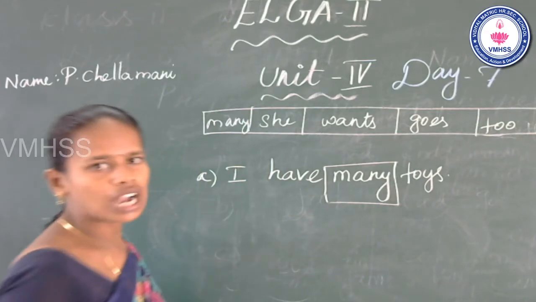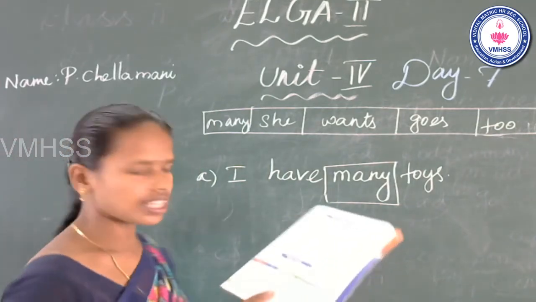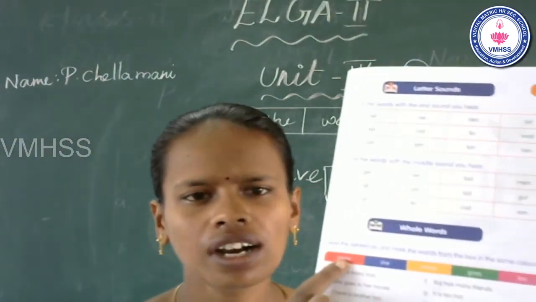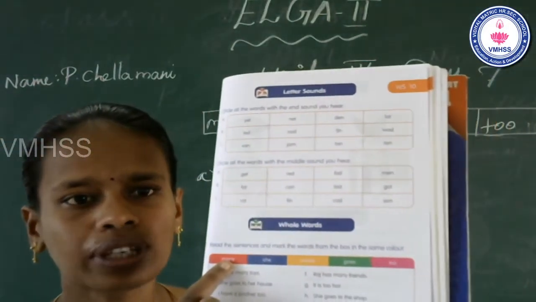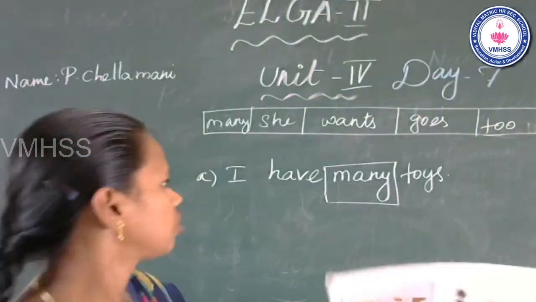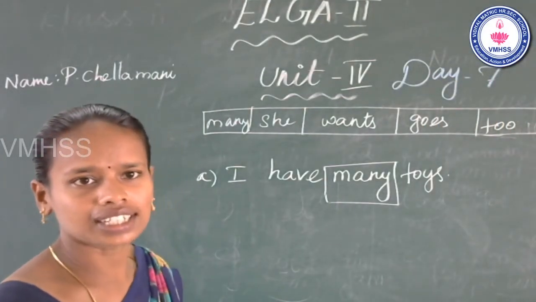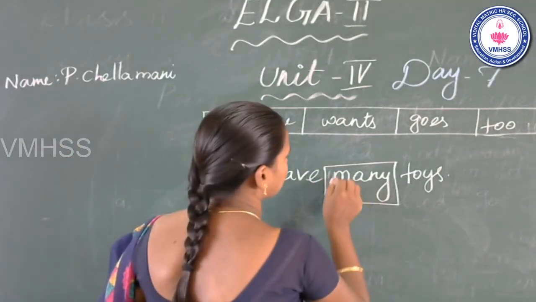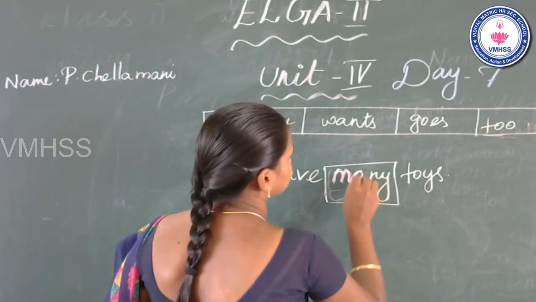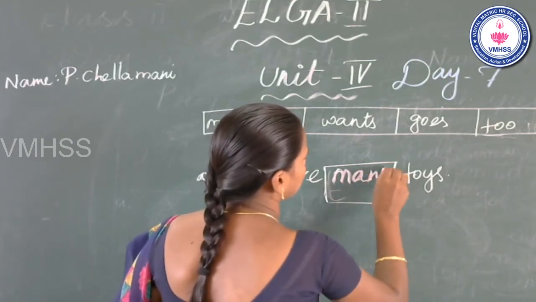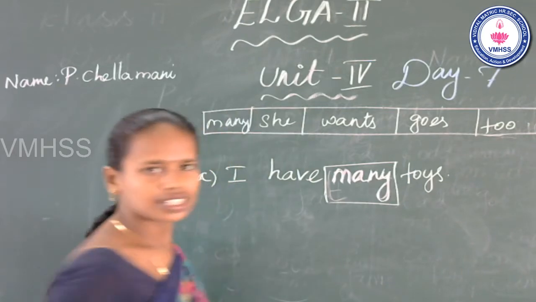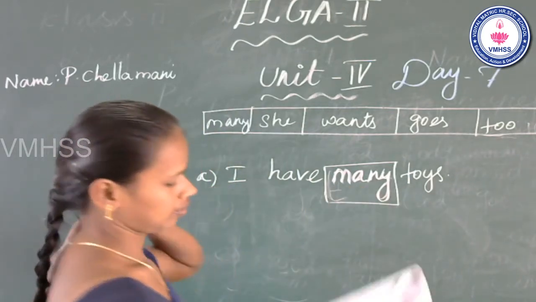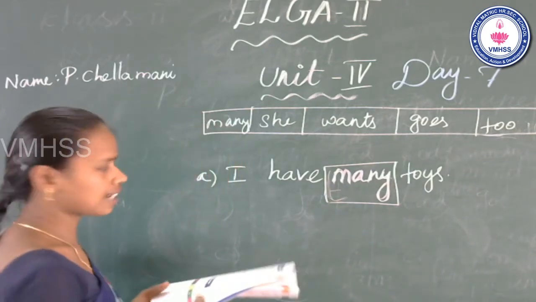Keep your worksheet in your hand. Okay? Many. See the worksheet book. Which color? Red color. So you can color it red. I don't have red color, so I color pink. Is that clear? You can color red. Now go to the next sentence.